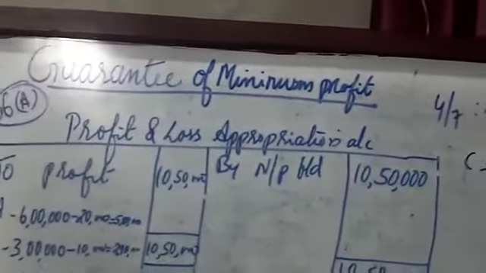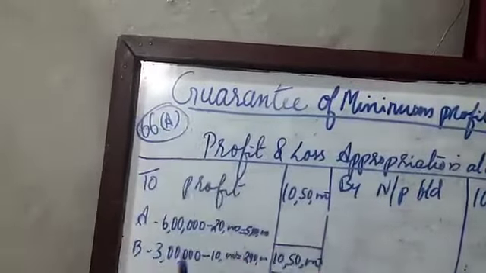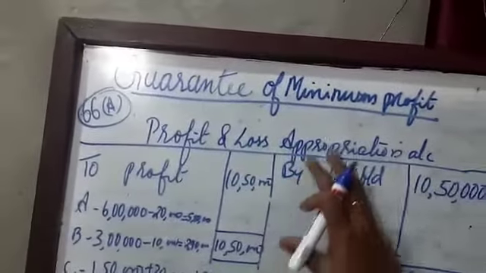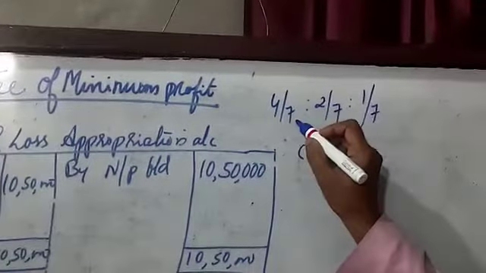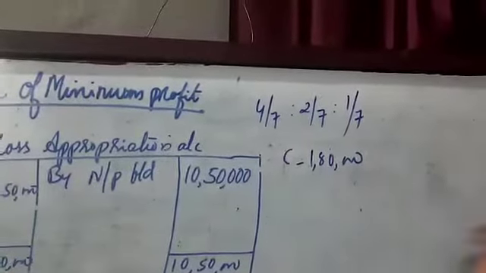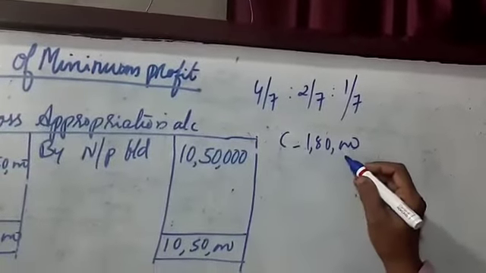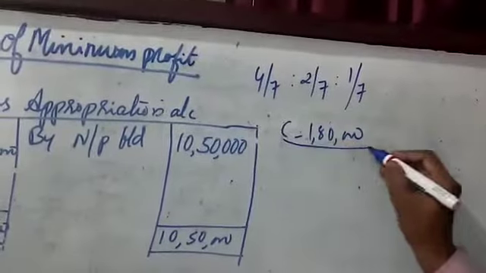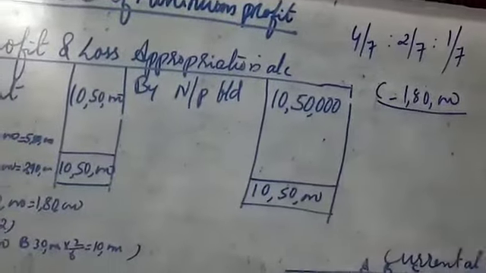So, guarantee of a minimum profit. The question is number 66A in my old textbook. A, B, C are the partners. The profit sharing ratio is 4/7, 2/7 and 1/7. And it is given that C will get not less than 1,80,000 profit, and the profit for the year is 10,50,000.